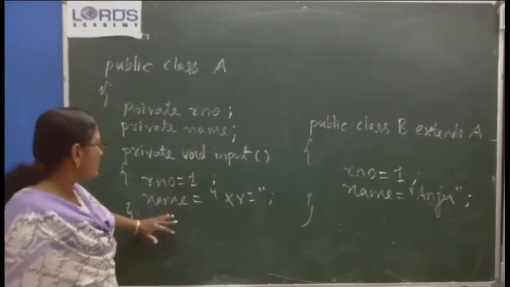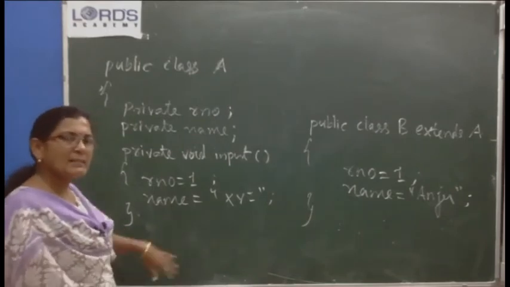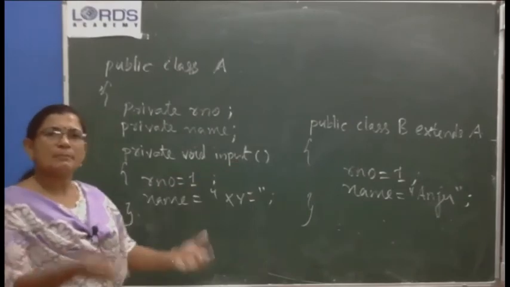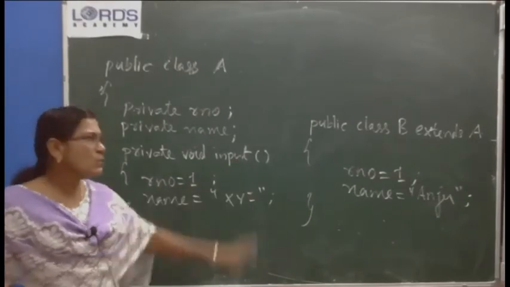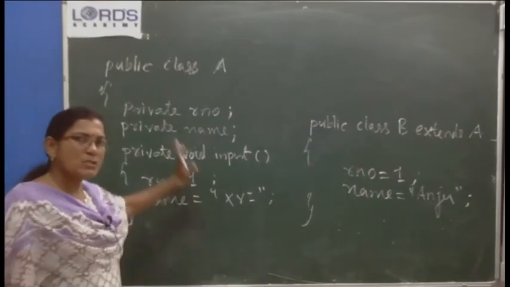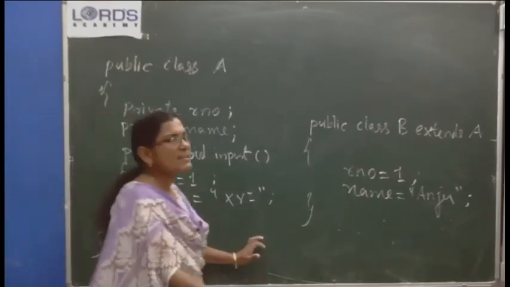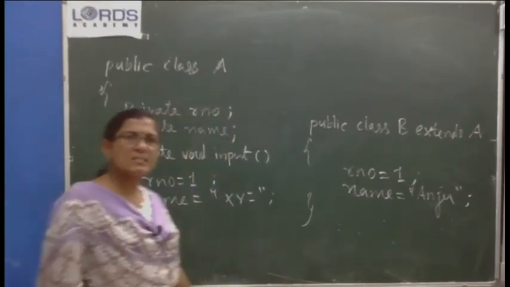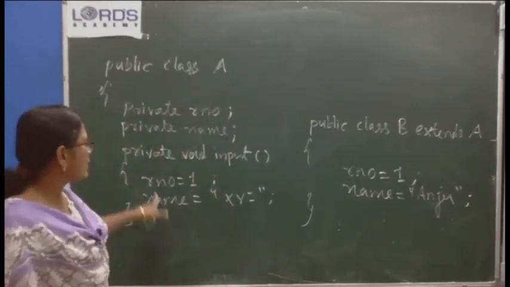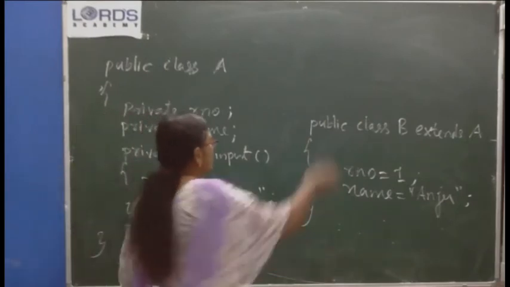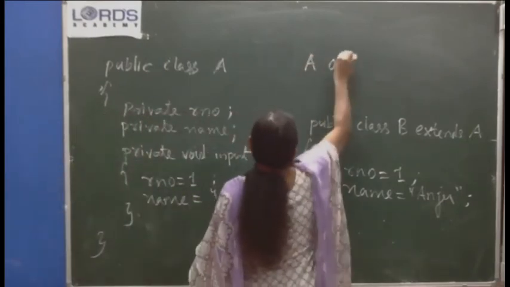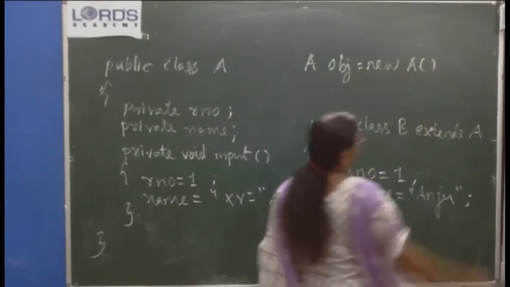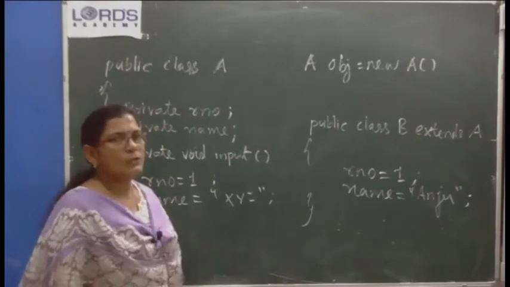Okay. But when you compile this class and create the object of this class, this method name will not be displayed. You will not be able to call this method outside of this class. Object dot method name or object dot variable name reference is not possible. Suppose you created an object of this class somewhere else. Say A type obj equal to new A.